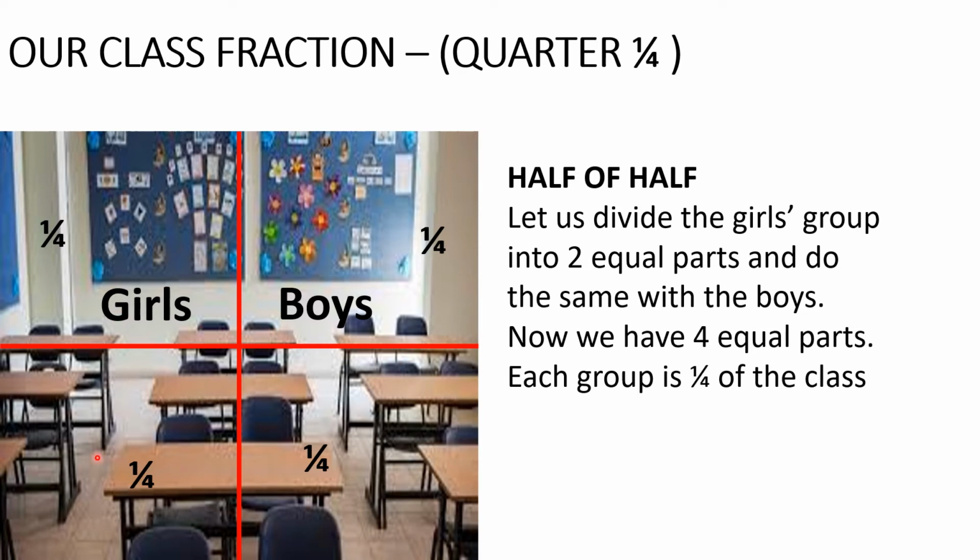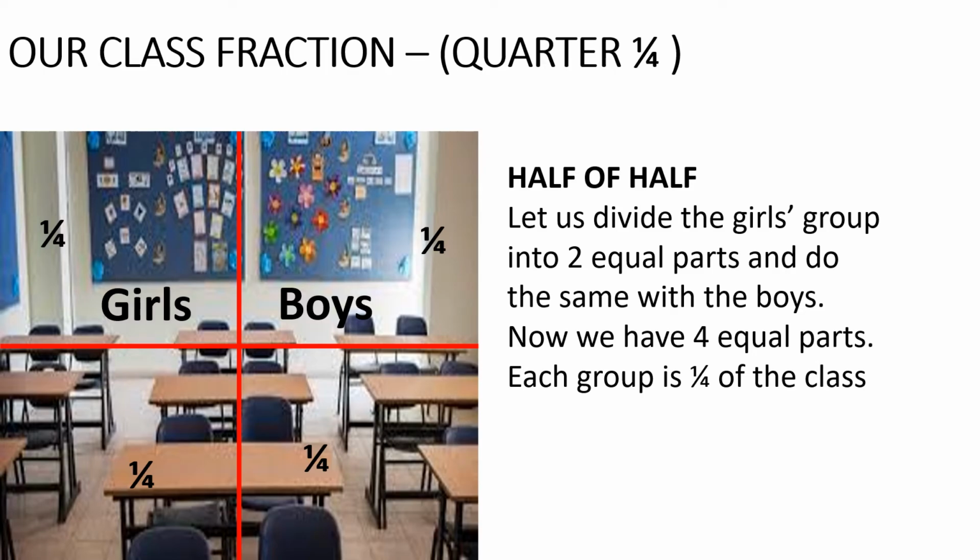So each section now will be 1/4. 1/4, that's a quarter each. Now we have a quarter of girls on this side, a quarter of girls on this side, a quarter of boys on this side, and a quarter of boys on this side. So all together, the whole class is made. When we divide the class into 4, each of the portions or each of the groups will be 1/4 of the class. Okay?